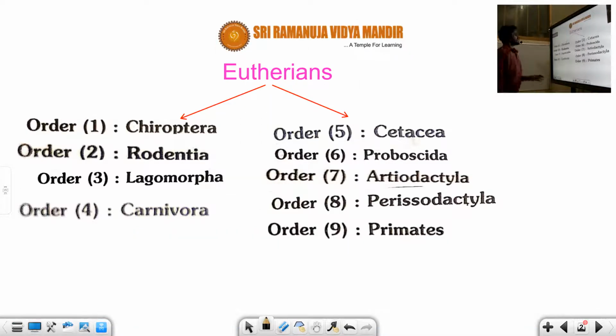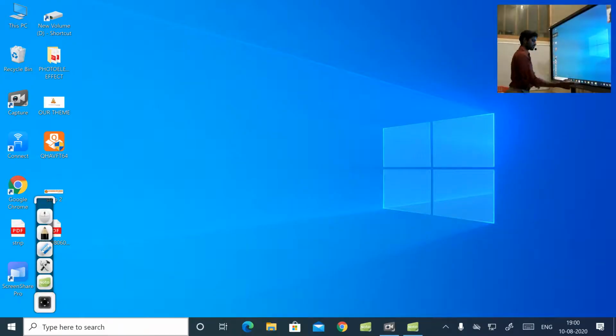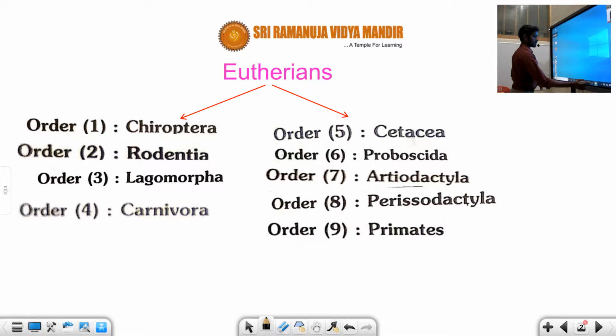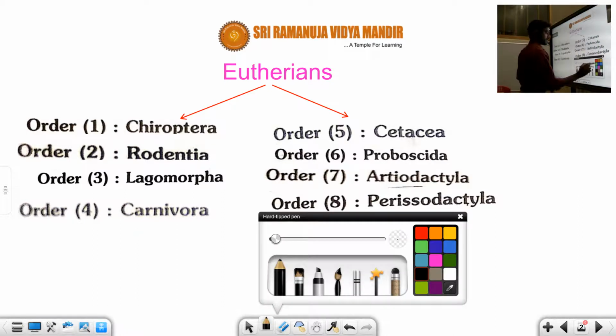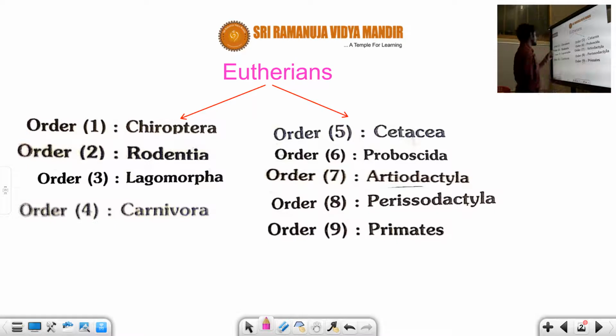So Eutheria is differentiated into 9 orders. The first one is order Chiroptera. The second order is called Rodentia. Third order is called Lagomorpha.